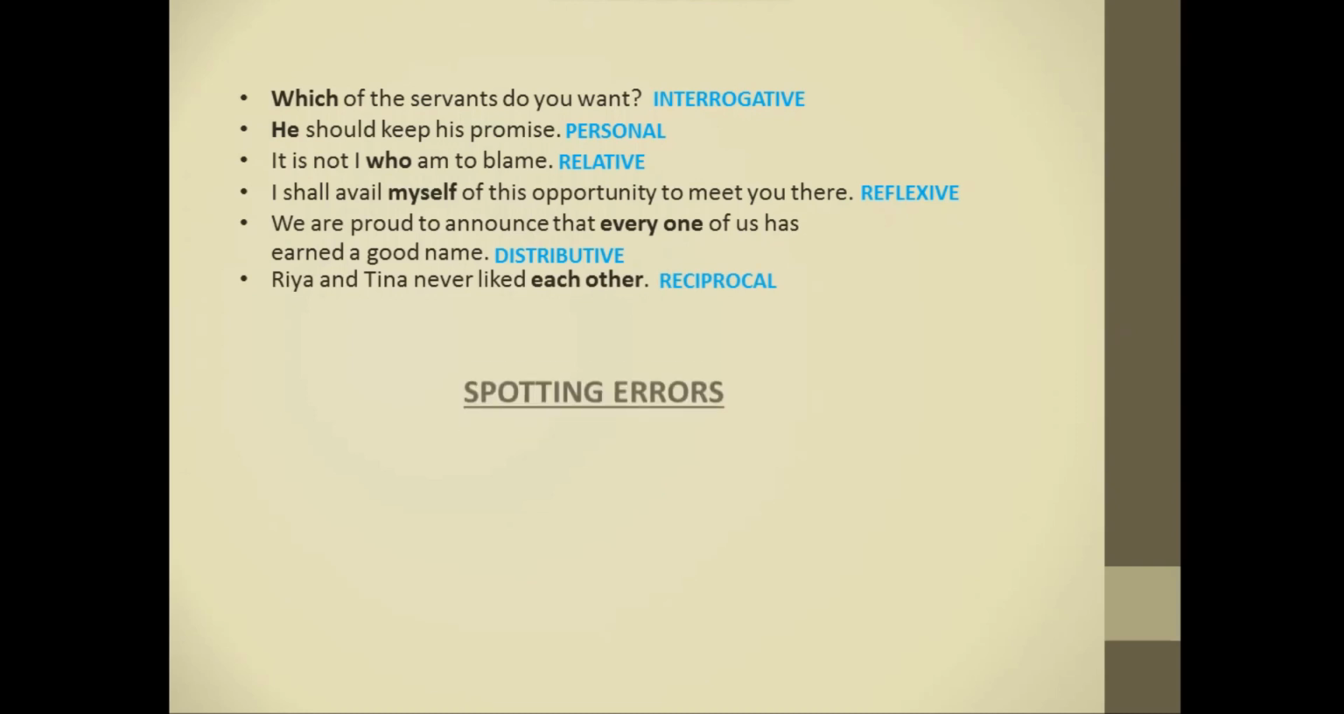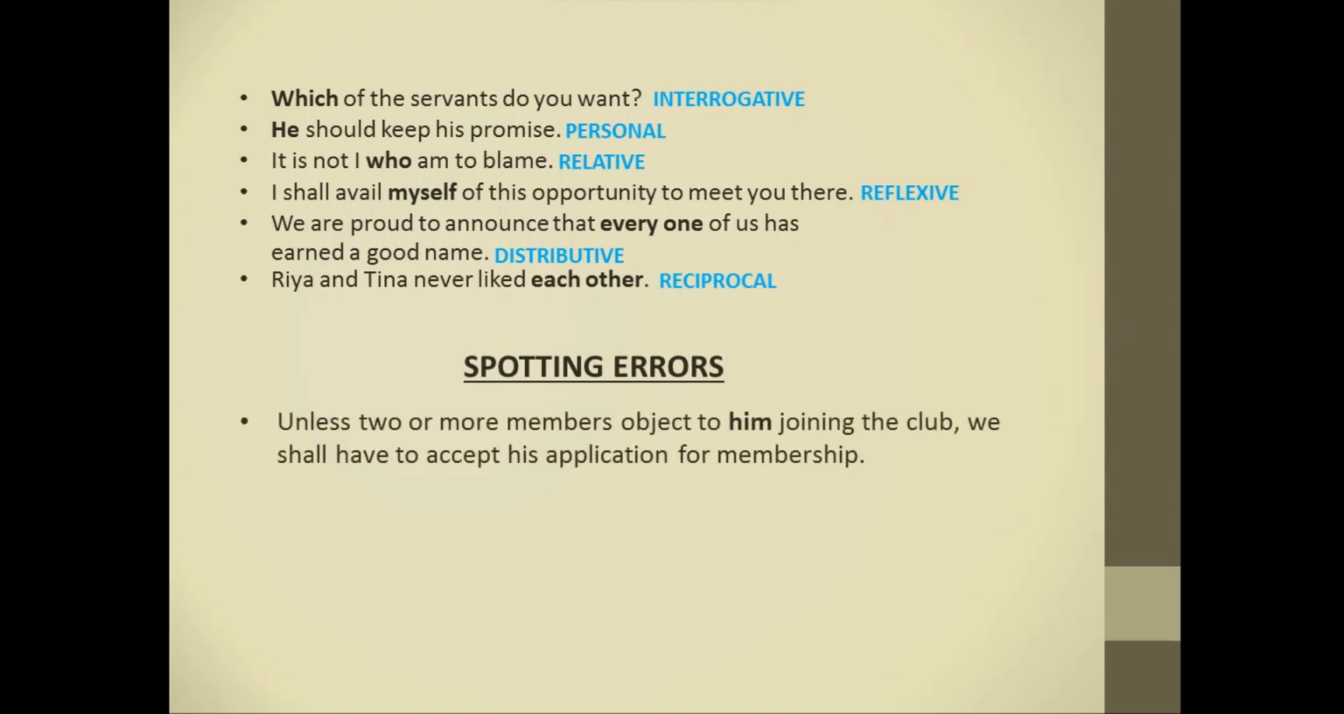Now let's discuss some spotting errors. First one is, unless two or more members object to him joining the club, we shall have to accept his application for membership. Here, we should change him into his, as a possessive adjective comes before a gerund. Next, our dog may look fierce, but that wouldn't hurt a fly. Here, we should use it in place of that because dog is an animal and we use it for animals.